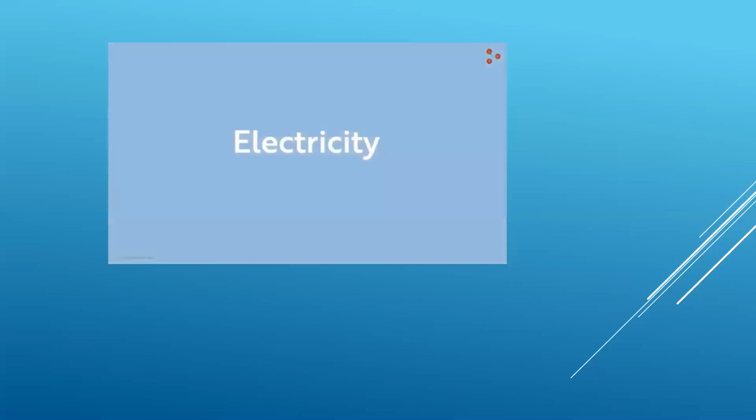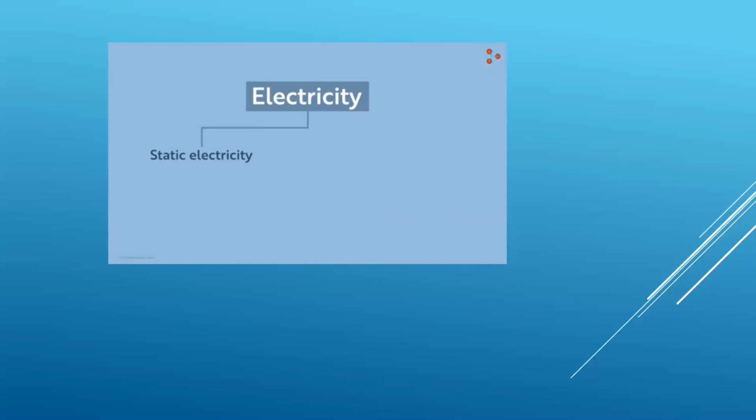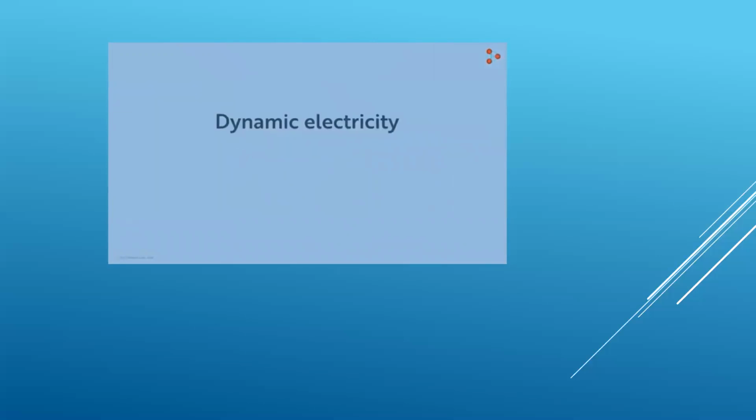But let's just keep aside all the rhetoric talks and try to understand the real thing. I haven't really told you what the term electricity means. Well, there are basically two forms of electricity. One is static electricity and the other is dynamic electricity. For now, we are only interested in dynamic electricity.